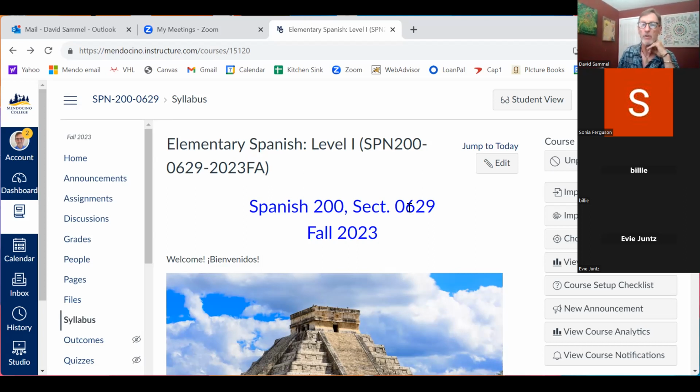Just get ahead because you never know when you might be feeling ill or got to go out of town for a weekend or whatever. So I suggest working ahead. So the deal, Sonia, is this. There are going to be some assignments in Canvas that I just showed you, and you're just going to click on assignments to do them. You can click on your calendar to see when they're due. There are other assignments in Vistas.